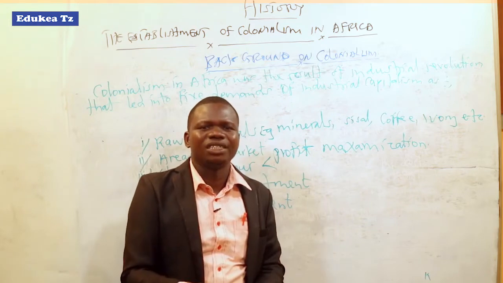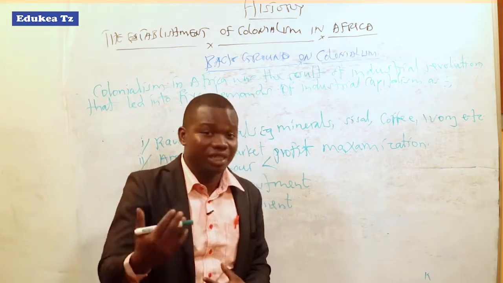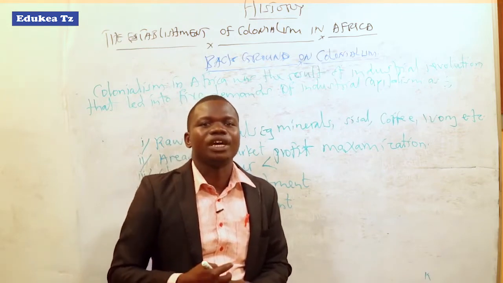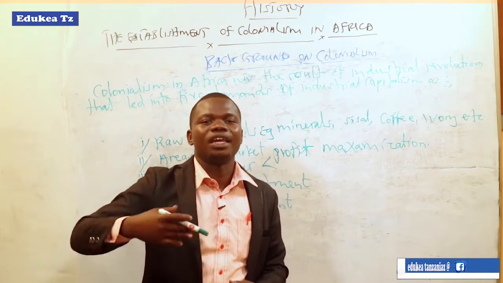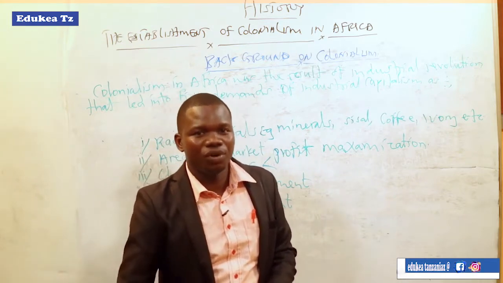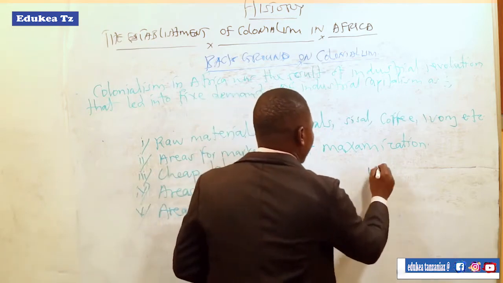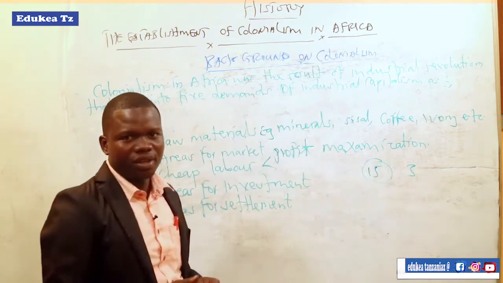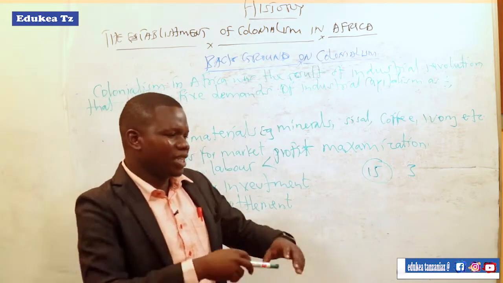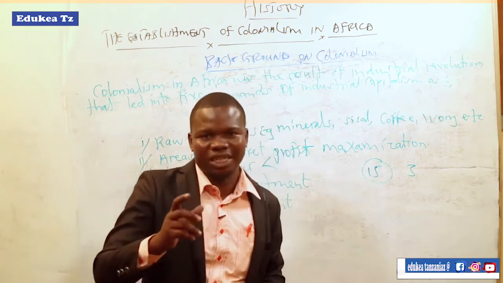Industrialization led to unemployment in most European nations. For example, it was estimated that of about 15 people, only 3 were employed, since work done by human beings was now replaced by machines.